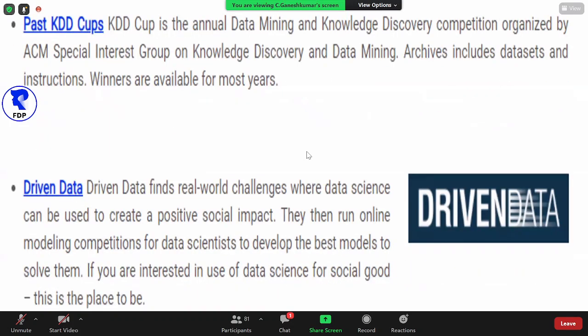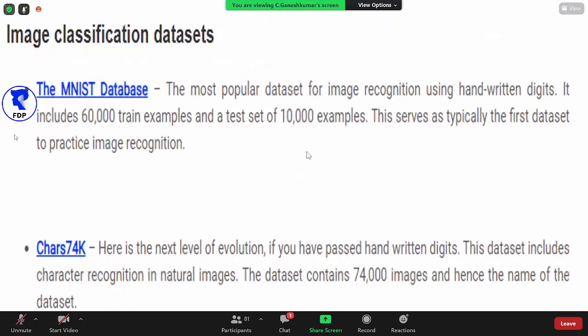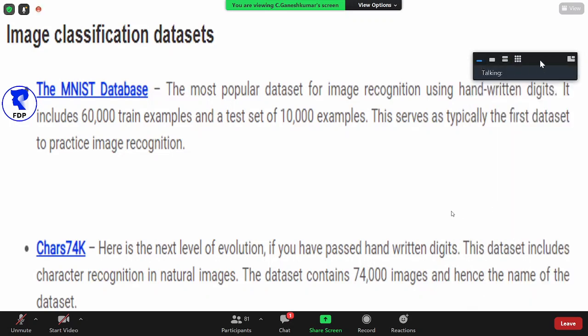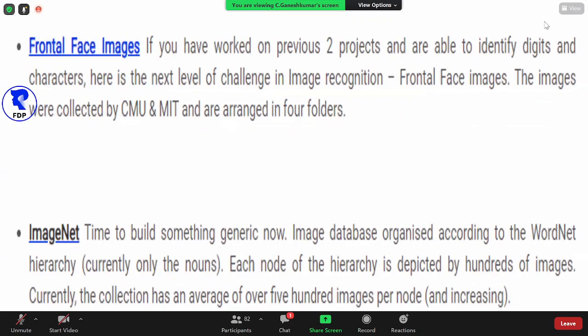Similarly, for image related data, I'll share all the websites now. If you look at image related data, there is something called the MNIST database. This is a useful website for any image related work; you can use this data set. And Chars74K is also related to text data, handwritten images, all the data. Both are image related, with text images and frontal facial images. So anybody working on image, computer vision or anything, you can use this website for taking some sample data for training students or preparing some project.